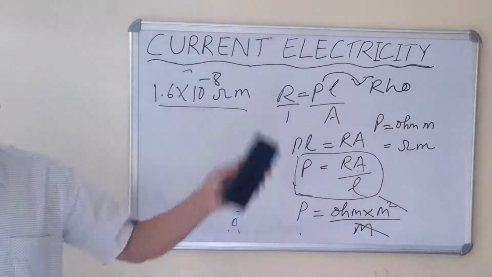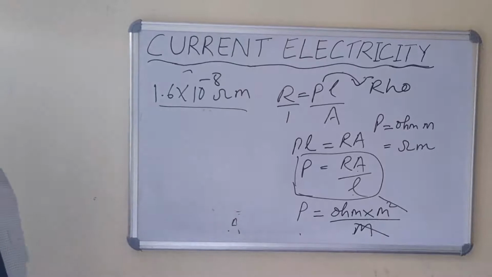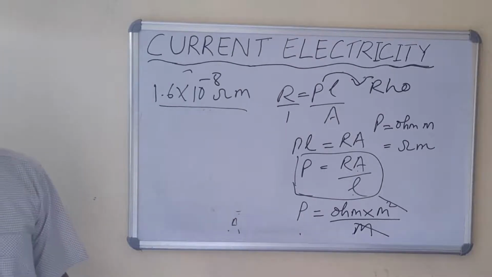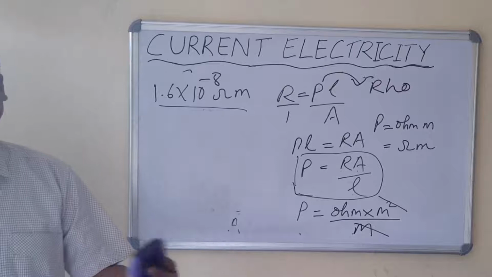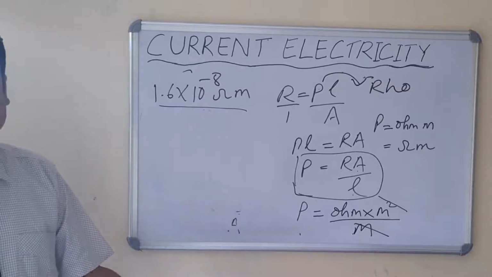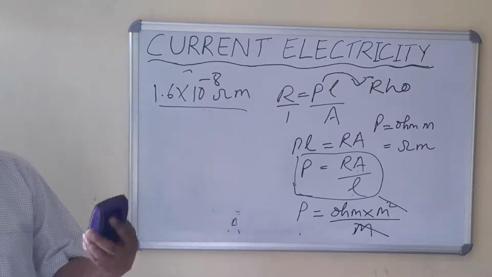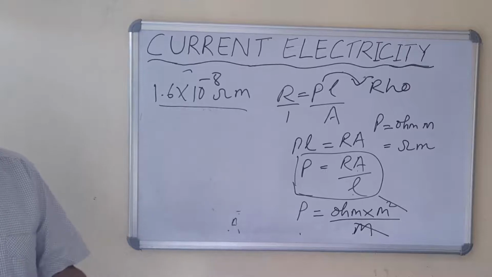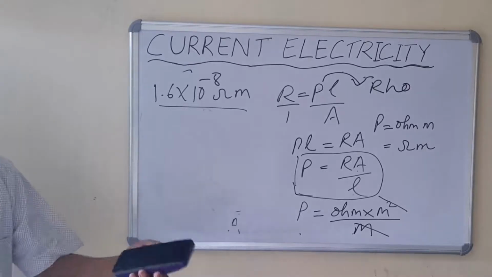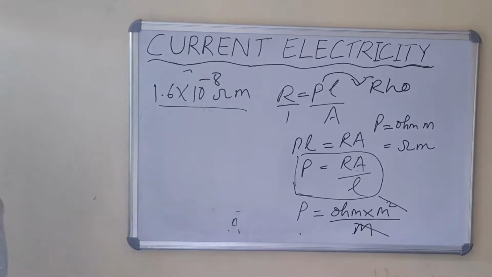Now next point, let us come to the factors affecting resistivity. What are the factors that affect resistivity? There are two factors. One is the nature of the material, meaning what the material is made of, whether it is silver, lead, aluminium or copper. The other one is the temperature of the material. So resistivity depends upon two factors: the nature of the material and the temperature of the material.